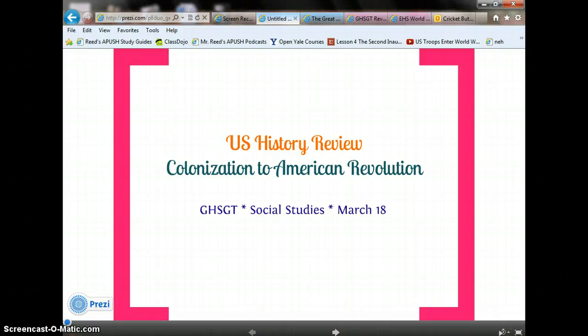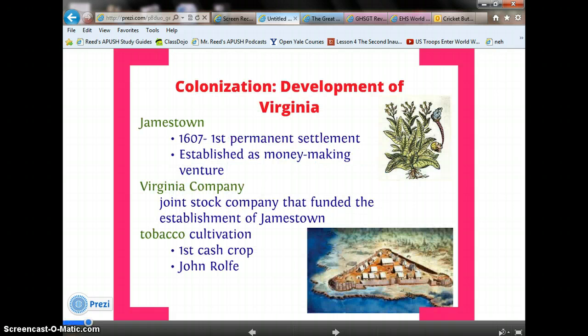Hey guys, today we're going to talk about colonization to the American Revolution as part one of your U.S. History Review for the Georgia High School graduation test. Let's begin with the development of Virginia.